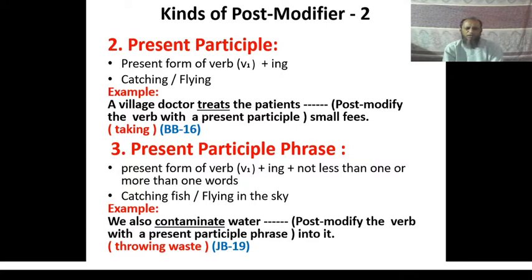We also contaminate water. Post modify the verb with a present participle phrase into it. So we have to use a present participle phrase to post modify the verb word contaminate, and according to the meaning of the sentence, the present participle phrase throwing waste has been used here to post modify the verb and complete the sentence. The complete answer is: we also contaminate water throwing waste into it.